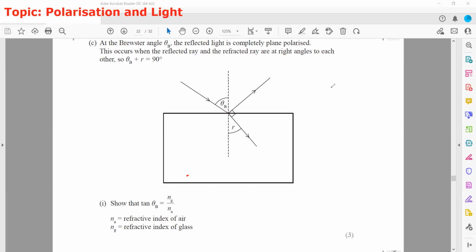So we have the formula n1 sine theta 1 equals n2 sine theta 2. Here n1 is the refractive index of medium 1, for example the refractive index of air, and n2 is the refractive index of the glass.